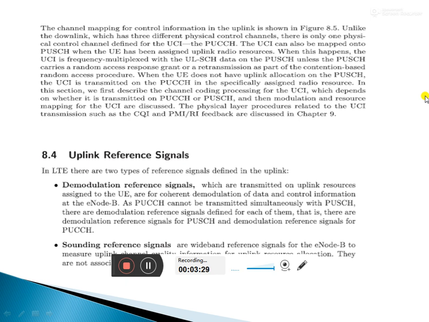For the uplink to reach this area, if you are in this place and some people are in that place, to reach them wide band signals, meaning large band signals, are used. That type of signals are called sounding reference signals.